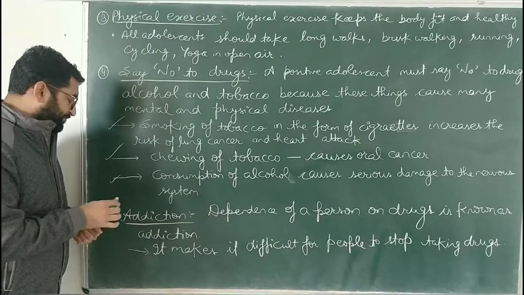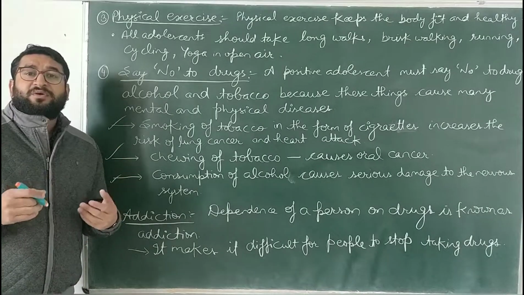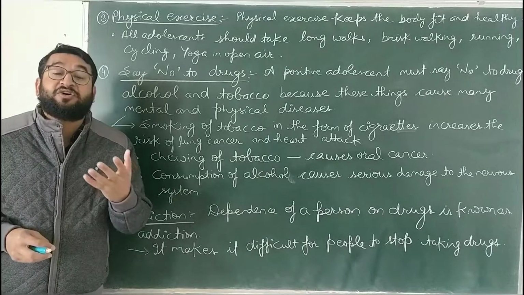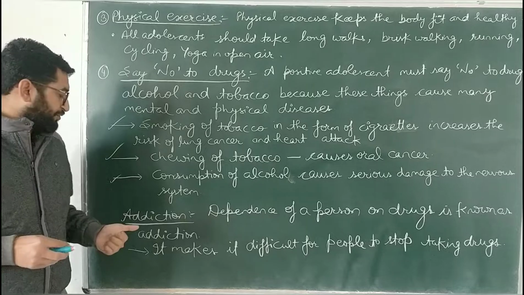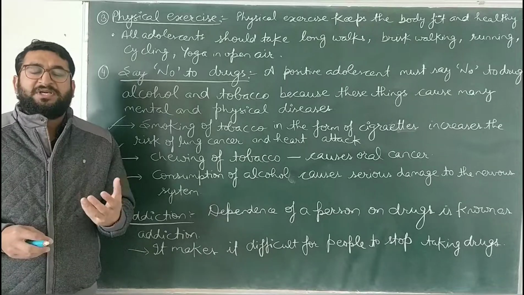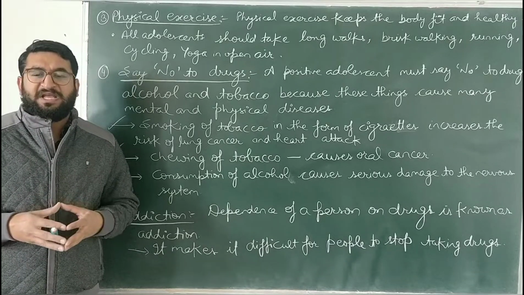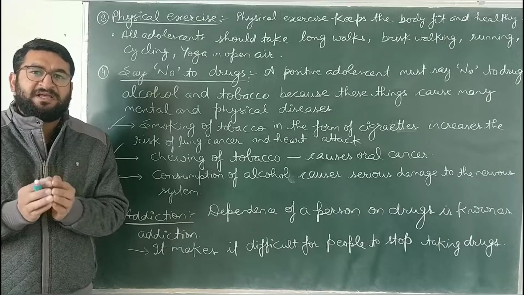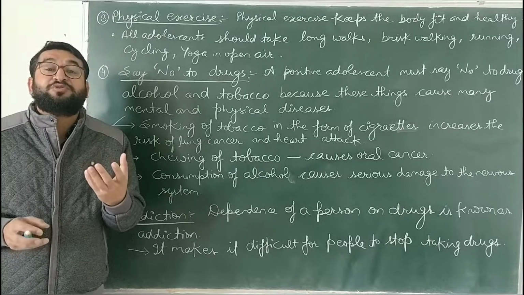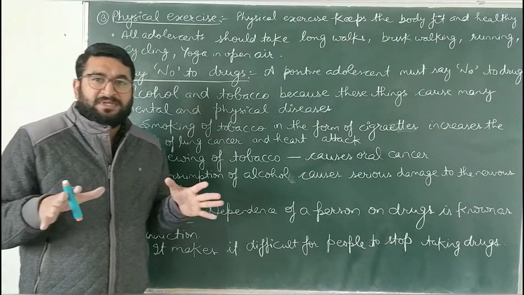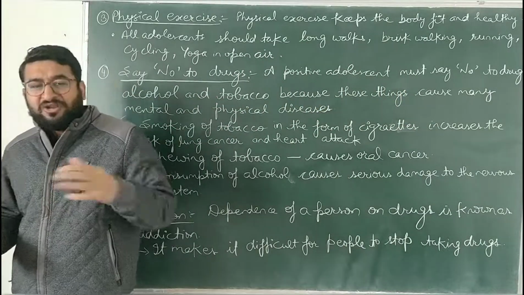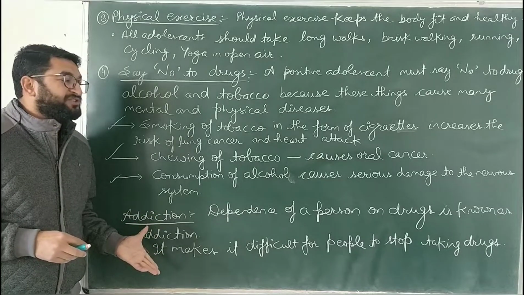Next thing is the drugs like heroin, cocaine, they affect the nervous system badly and make a person addicted to it. The next thing which we are going to discuss is addiction. Dependence of a person on the drugs is known as addiction. Addiction makes the body of a person habitual of that drug, without which a person cannot feel calm. Addiction will lead to restlessness, as well as extreme addiction may lead to a bankruptcy-like condition.